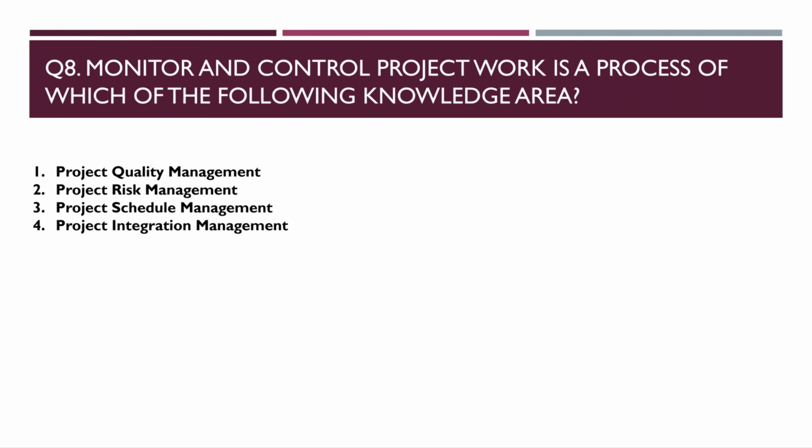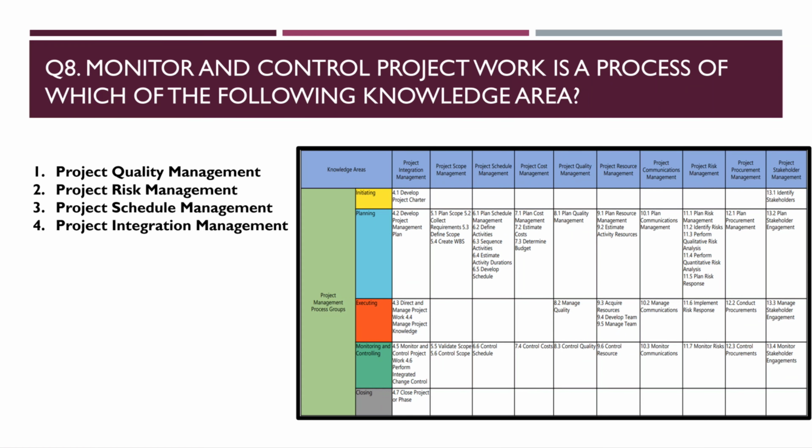Let's move to question number 8. Monitor and control project work is a process of which of the following knowledge areas? If you see this diagram, you can see in the monitoring and controlling process group, there is a process called monitor and control project work. It's not an activity, I'm sorry, it's a process, one of the 49 processes. So it comes under